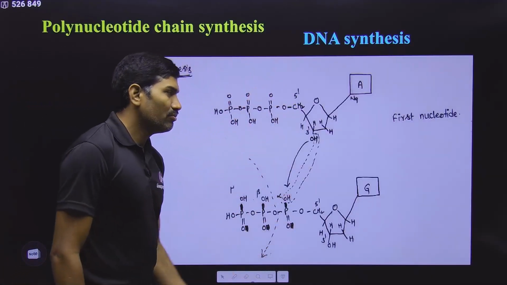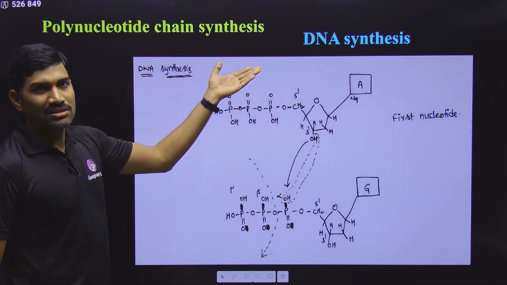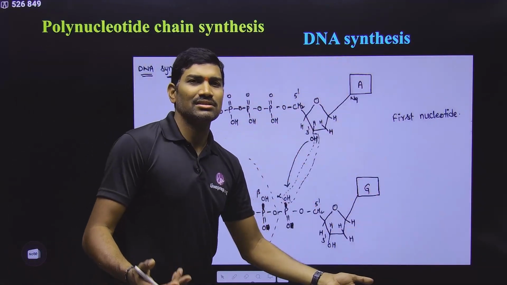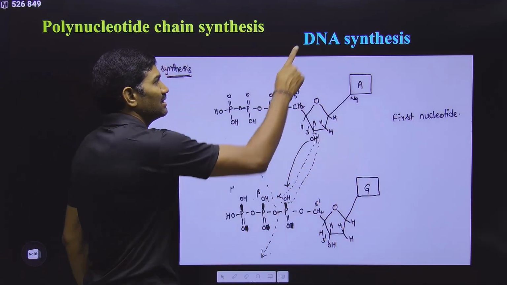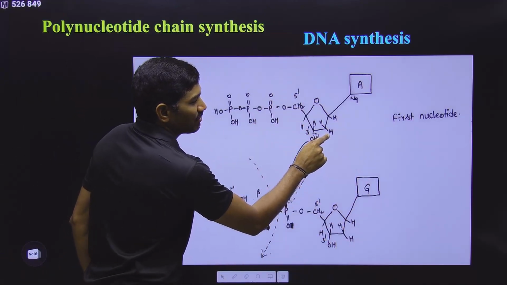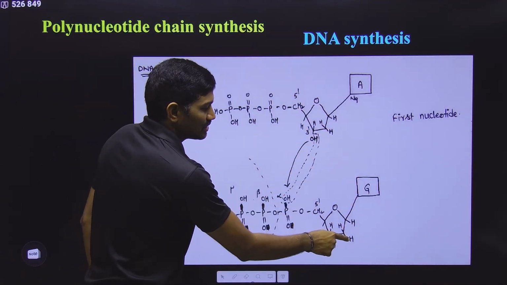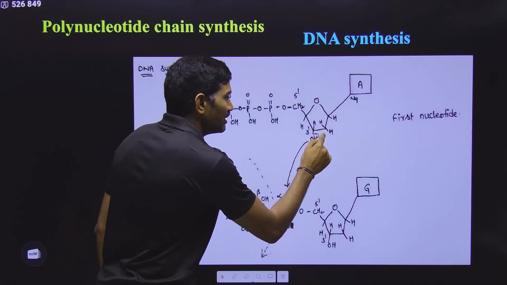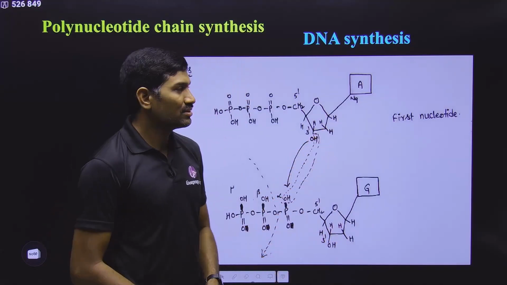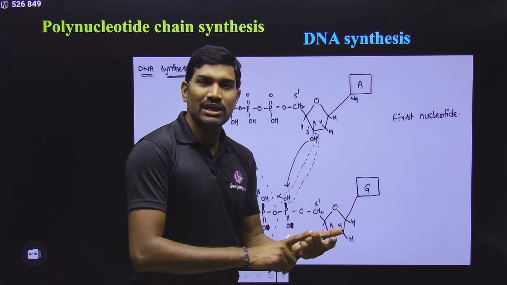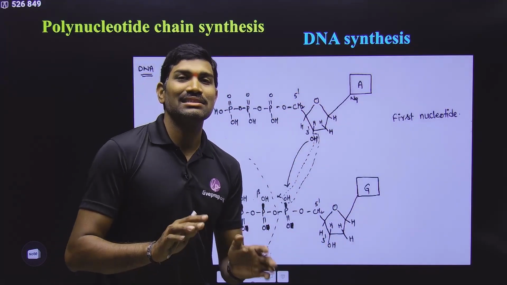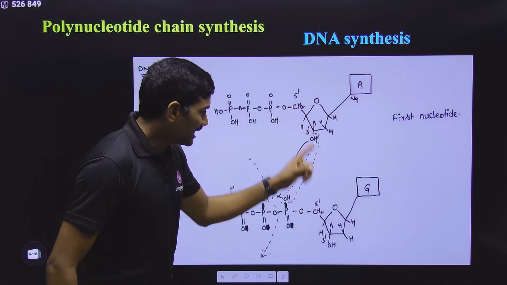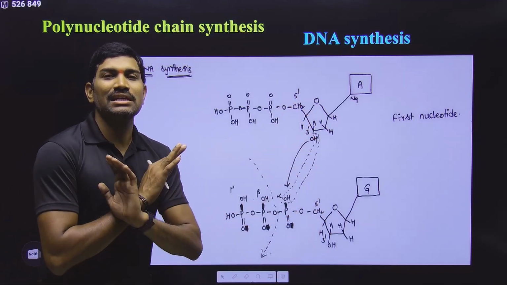Okay. Now we are going with the polynucleotide chain synthesis. Here we are talking about DNA synthesis. The mechanism is exactly the same for RNA also. The only difference is in the DNA, here you observe carefully, I have written H here. If it is RNA, instead of H, OH will be there. That is the difference. Adenine, guanine, cytosine are present in both DNA and RNA, but RNA has uracil, DNA has thymine. That is the difference. But this attachment mechanism is 100% exactly the same.